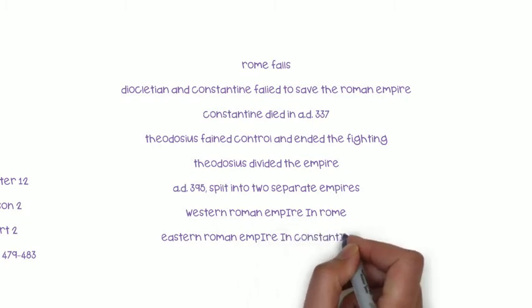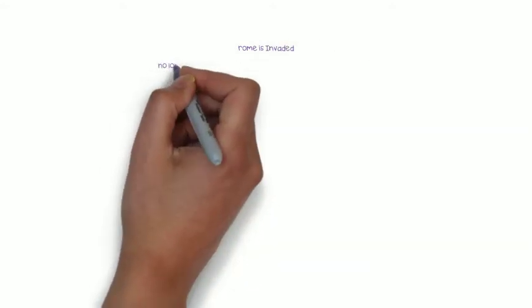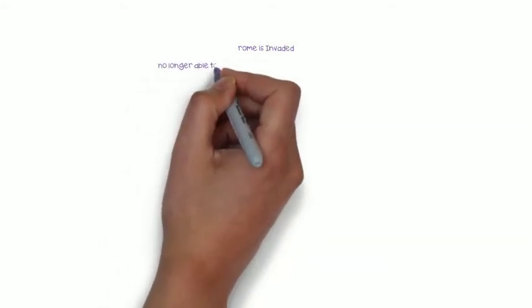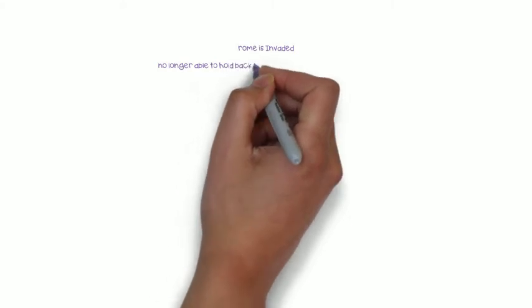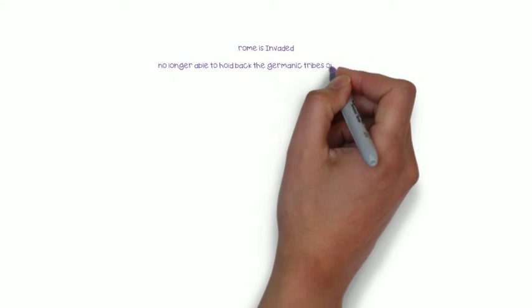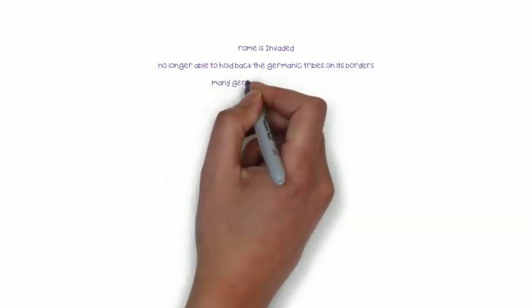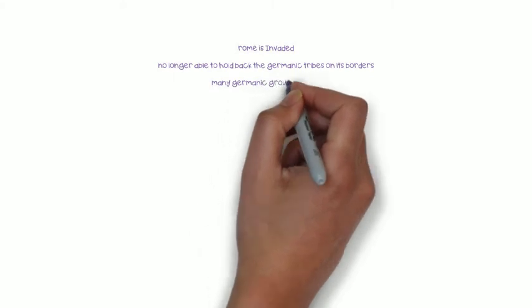Rome is invaded. As Rome declined, it was no longer able to hold back the Germanic tribes on its borders. Many different Germanic groups existed: the Ostrogoths, Visigoths, Franks, Vandals, Angles, and Saxons. They came from the forests and marshes of northern Europe. These Germanic groups were in search of warmer climates and better grazing land for their cattle.